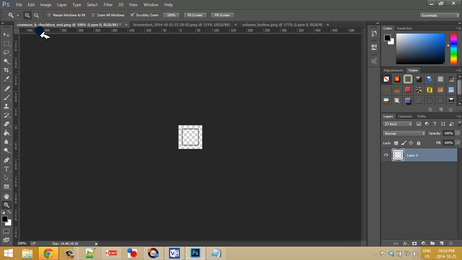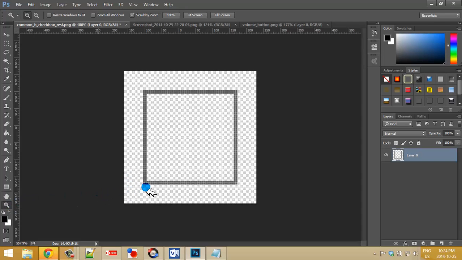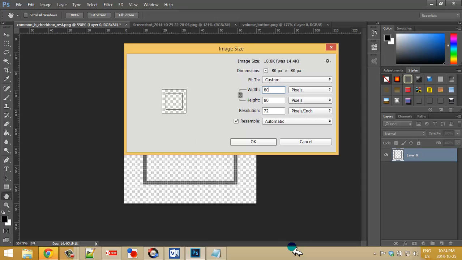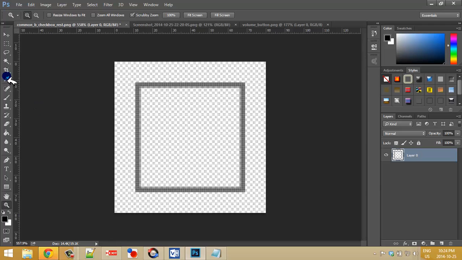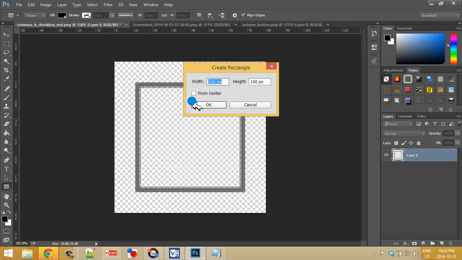This one here is the common B checkbox rest. And basically the first thing I do is I want to resize it just slightly. So I'm going to make it 80 pixels. Then what I want to do is get a measurement roughly just a little bit bigger. So that's 60. So we're going to make a box. We're going to make it around 64.